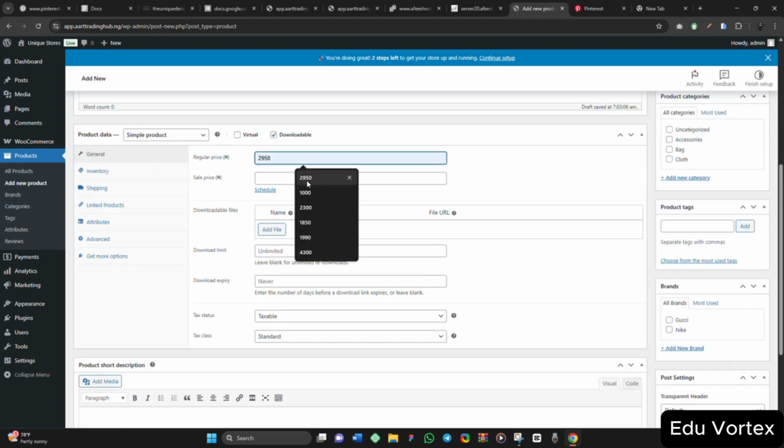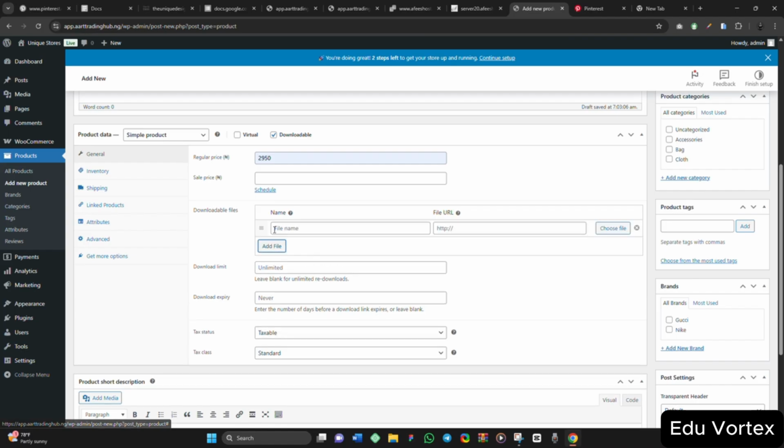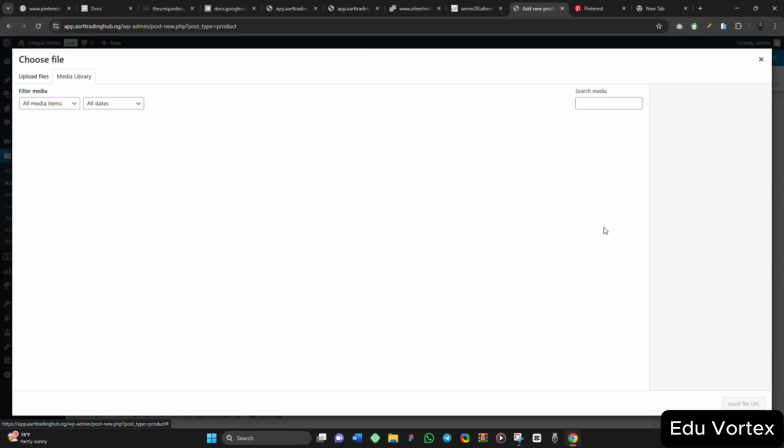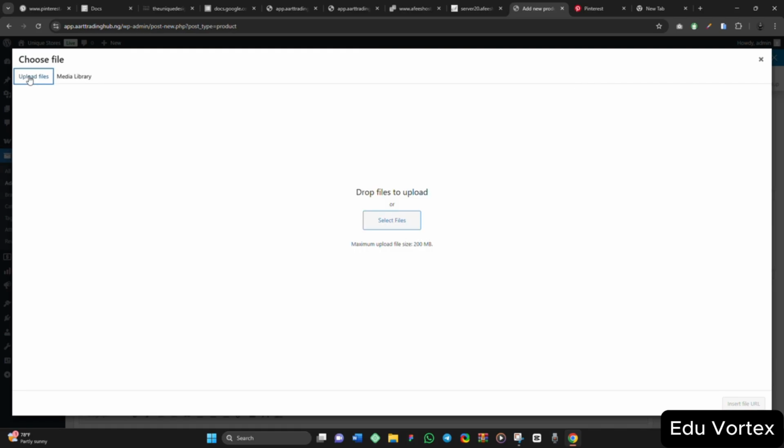So the regular price for this book is 2,900 naira. The sales price, I will not put a sales price. Now this is where you're going to add the files. So I will click on this add file, then choose the file I want to add. This is where you're going to upload your images if you want to upload your product or anything. So I will upload file.